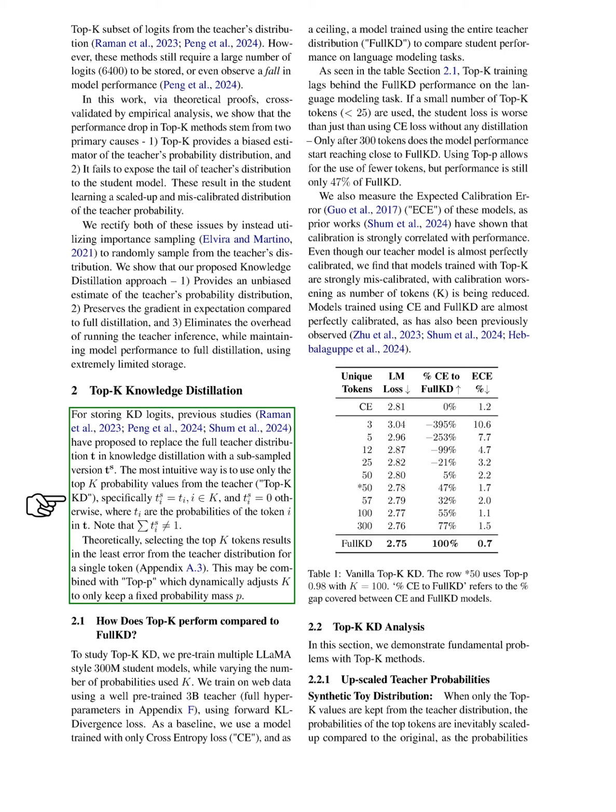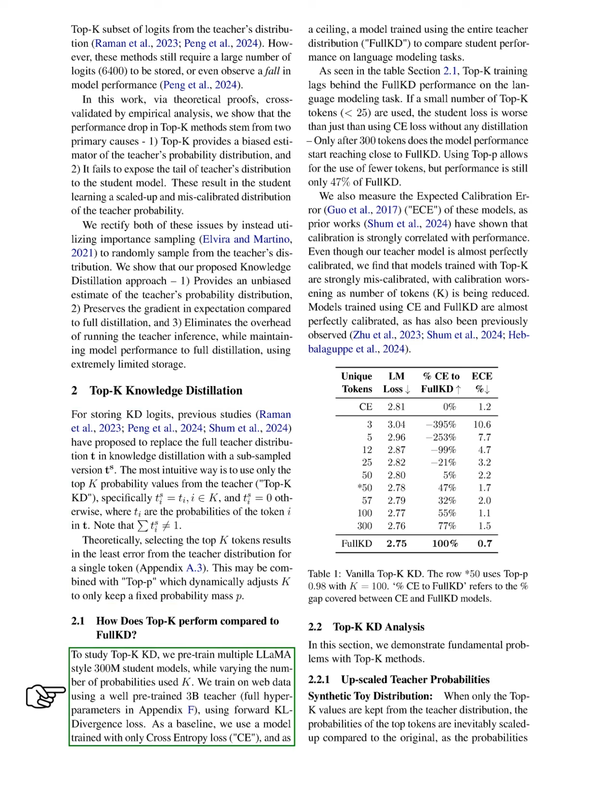The simplest method is to select only the top probability values from the teacher, known as top K KD. Theoretically, choosing the top tokens minimizes error for a single token. We can also combine this with top P, which adjusts the number of tokens based on a fixed probability mass. To evaluate top K KD, we pre-train several Llama-style student models while varying the number of probabilities used. We train on web data using a well-prepared teacher model and compare the performance of our student models against those trained with only cross-entropy loss and those using the full teacher distribution.